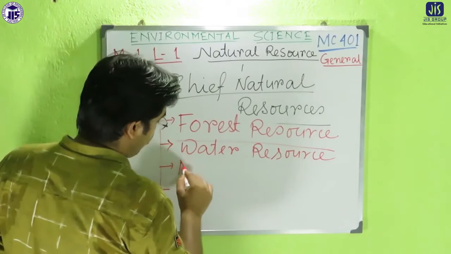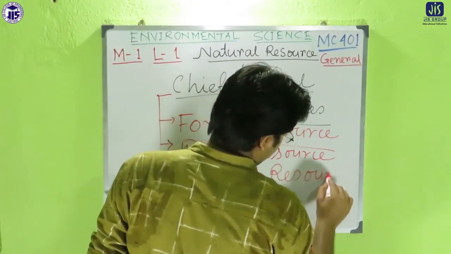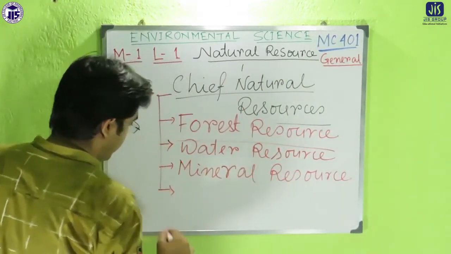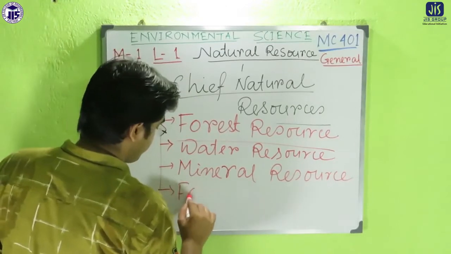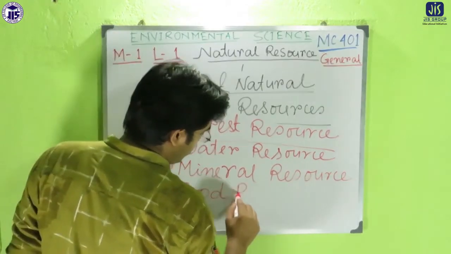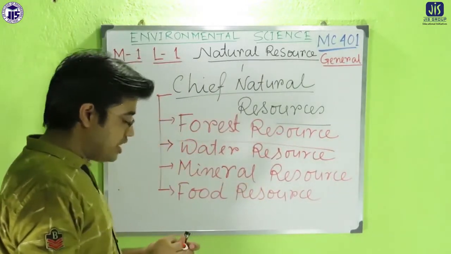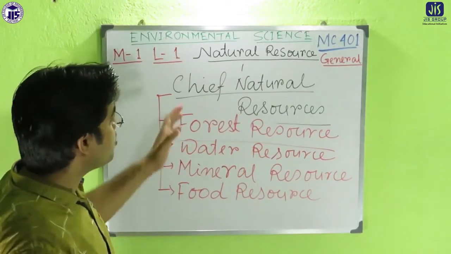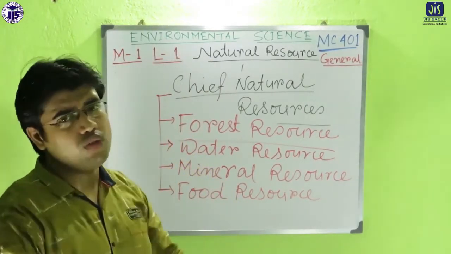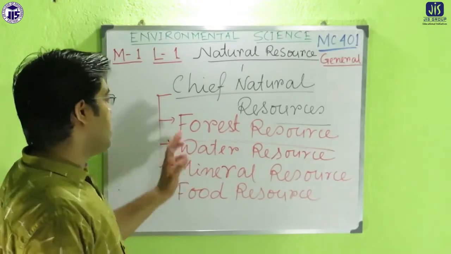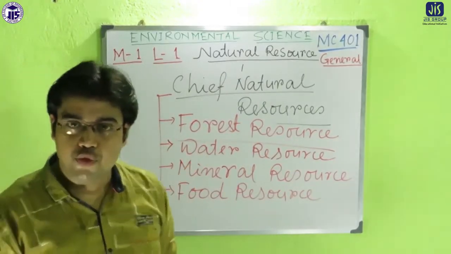Third one, that is also another important, that is the mineral resource. And the fourth one and the most important one, that is the food resource. Okay, so those four natural resources are very much important for our daily life, each and every day for all the animal world, plant world, etc. The forest resource, water resource, mineral resource, and the food resource.